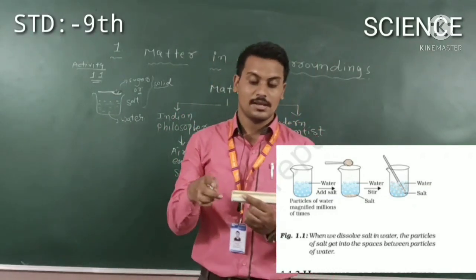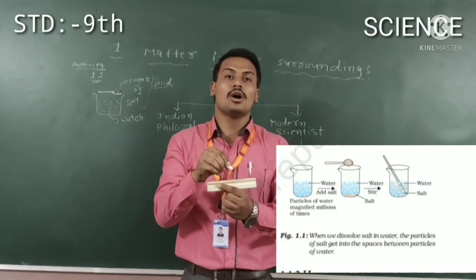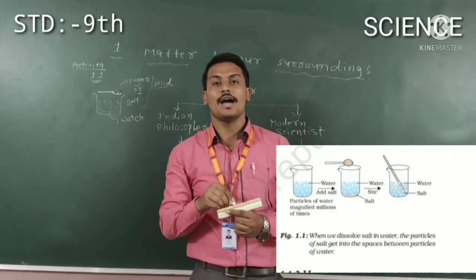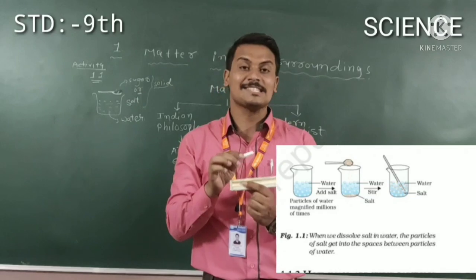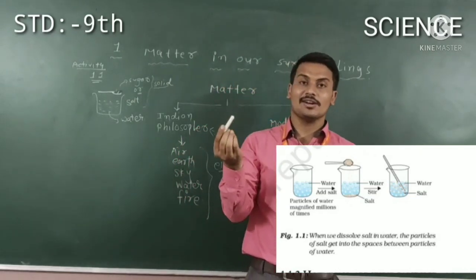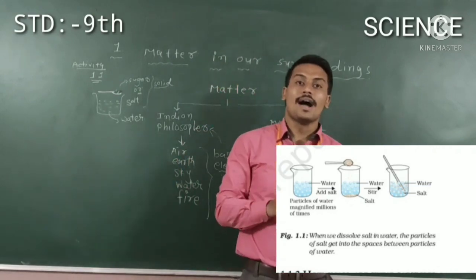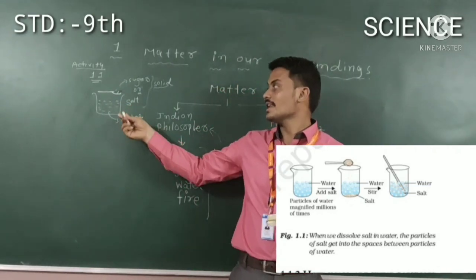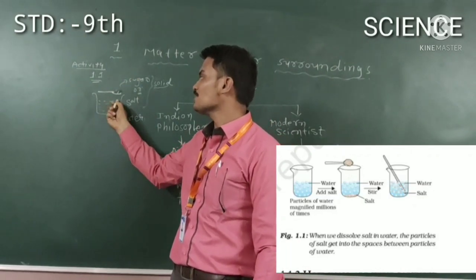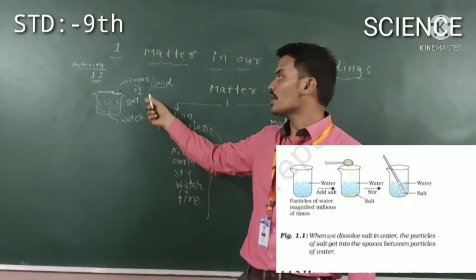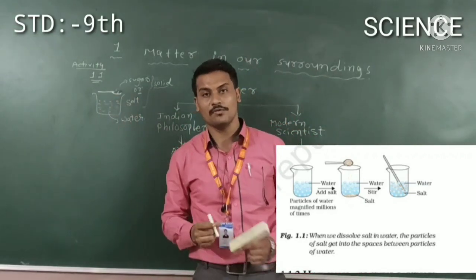That is a solid base, so it does not dissolve. Why? Because in the solid form there are no intermolecular spaces, so it does not dissolve. But in water there is a lot of intermolecular space compared to a solid, so sugar and salt easily dissolve in water. Is it clear? That was activity 1.1.